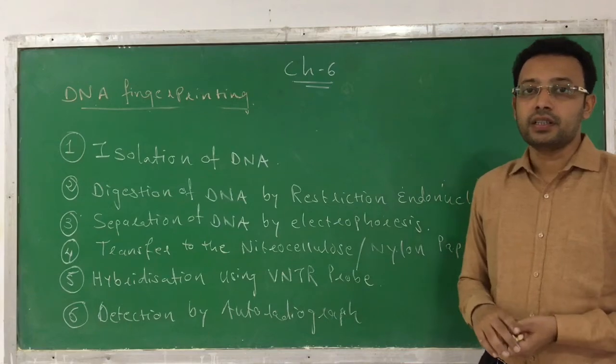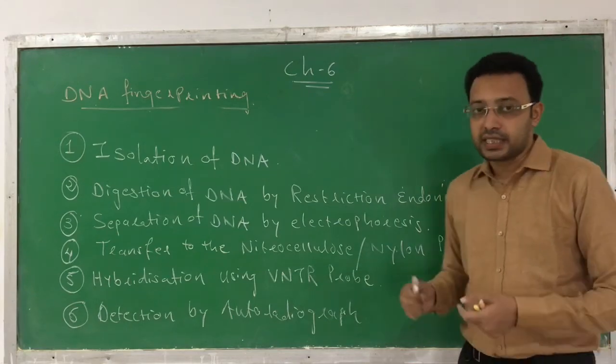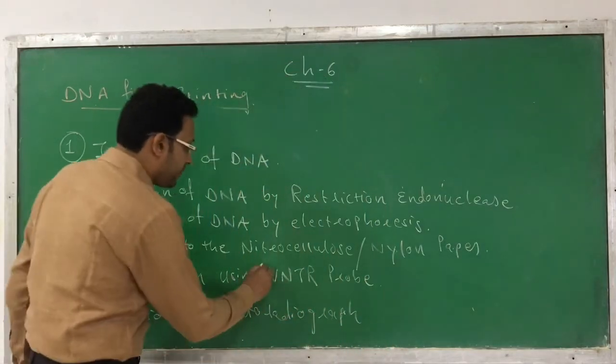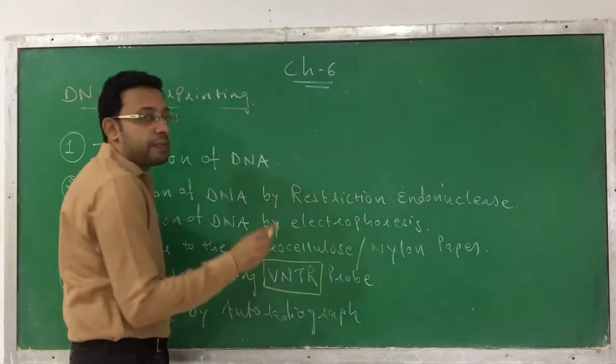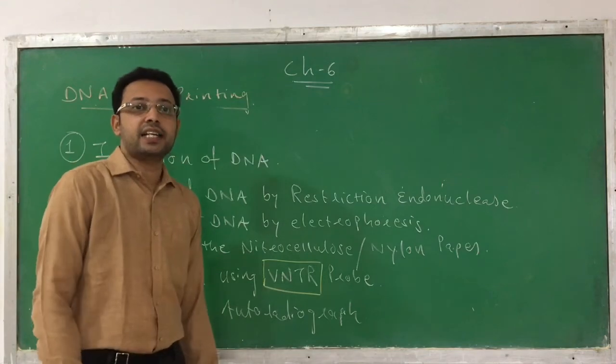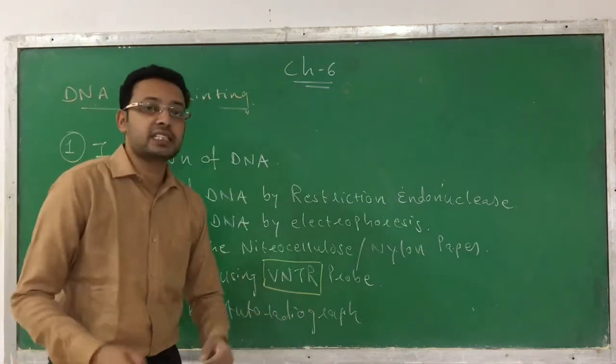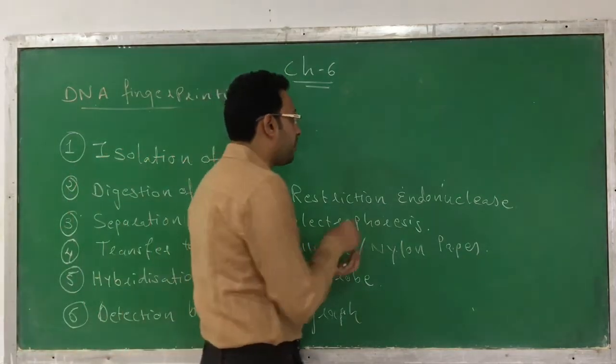So what happens in this case? Here the principle that we are adopting is by using the VNTR probe. The repeated sequences or the satellite DNA that is forming a minor peak is acting as a VNTR probe. So what is the full form of VNTR?